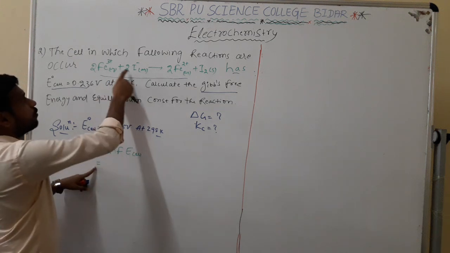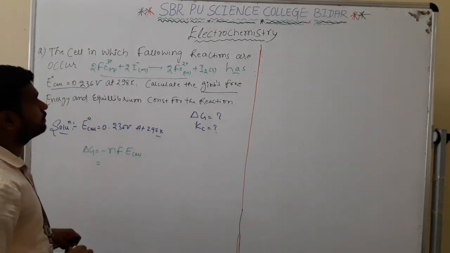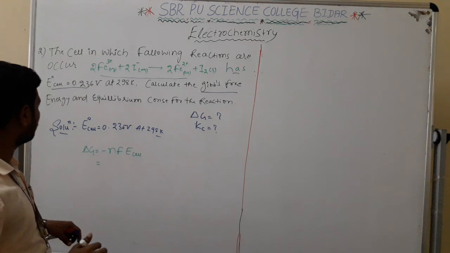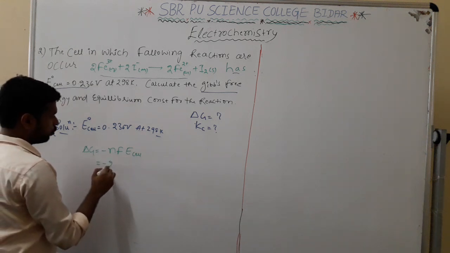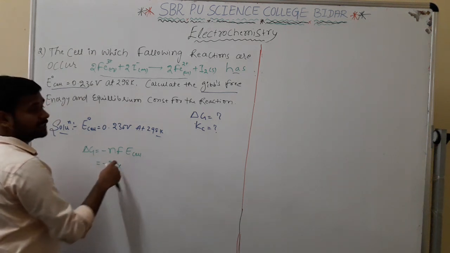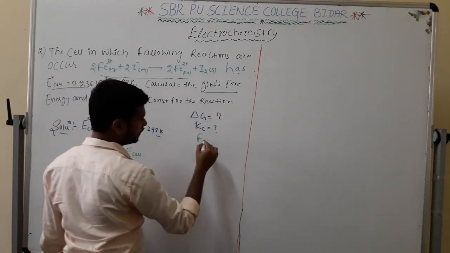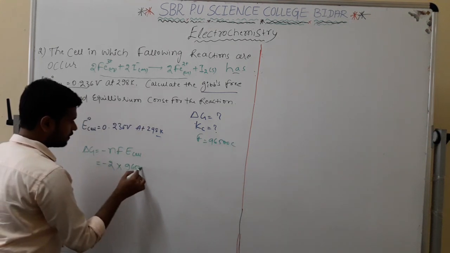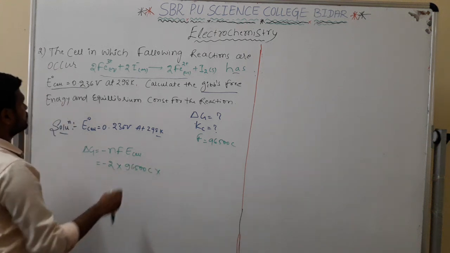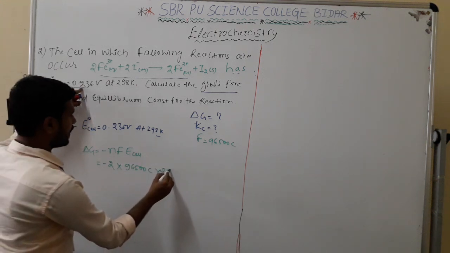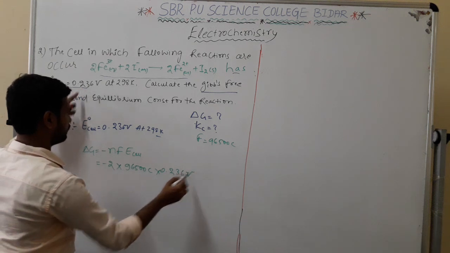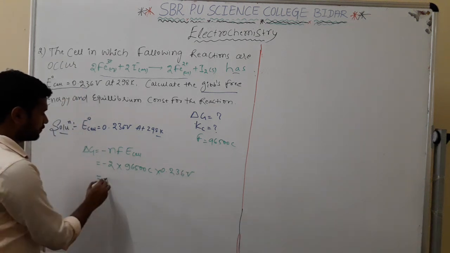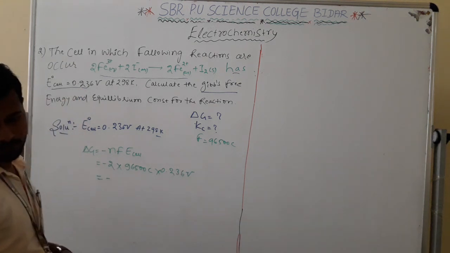See, how many electrons are going to be transferred? 2. F is the Faraday constant, 96,500. E cell is already given, 0.236. If I calculate, how much am I going to get? Tell me.